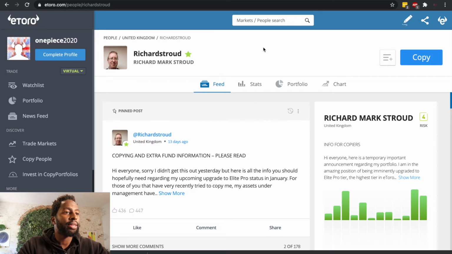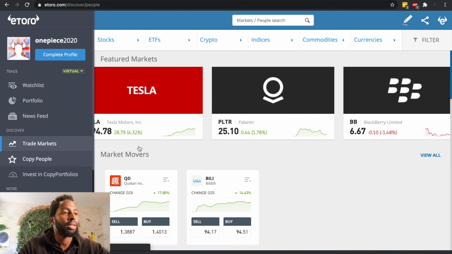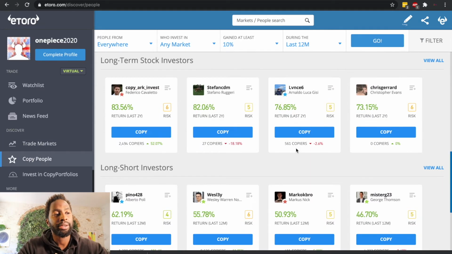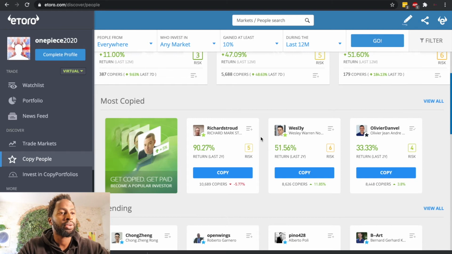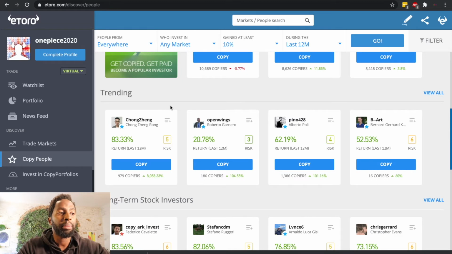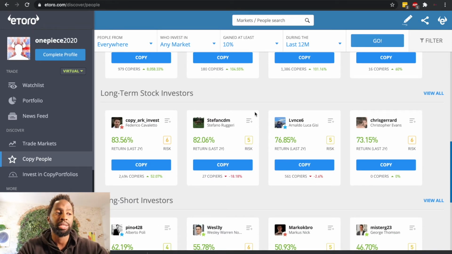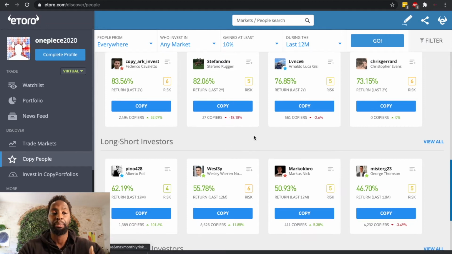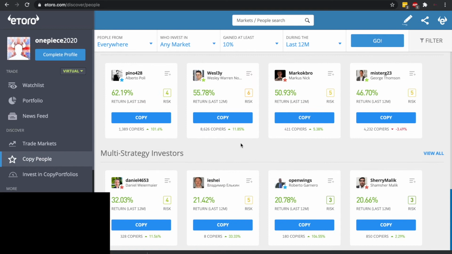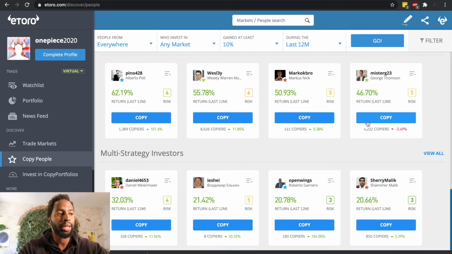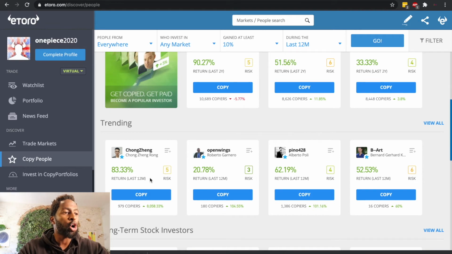Now, let's look at other traders. Let's go back to Copy People. This gives you a very nice understanding. You have the most copied, for example, and you have the trending, basically new traders that have literally gotten a lot of followers. For example, you have long-term stock investor, long-short investor, basically people that are shorting and buying stock, and multiple strategy investor.